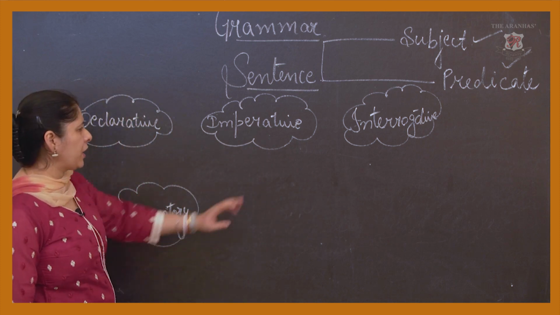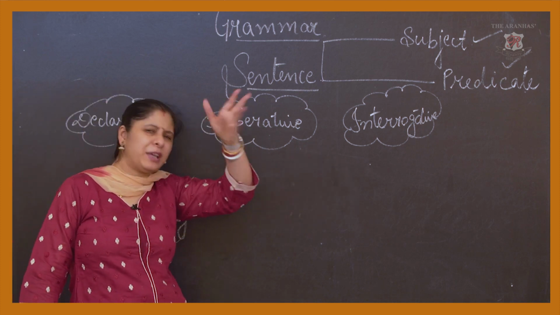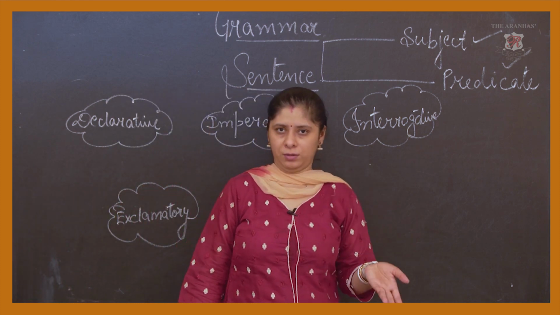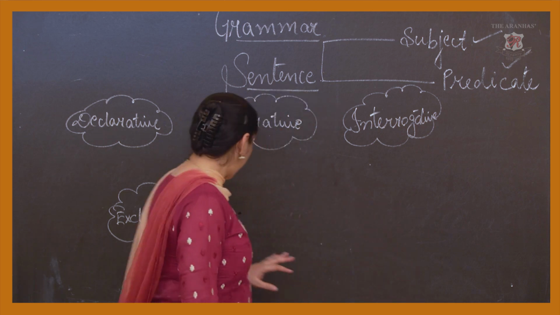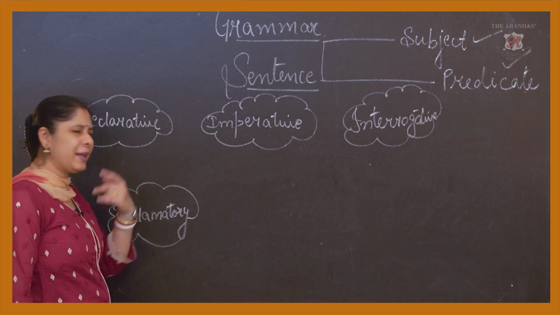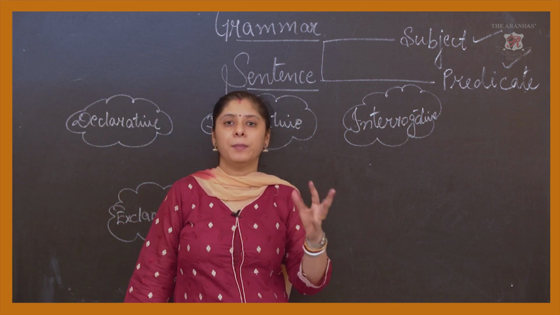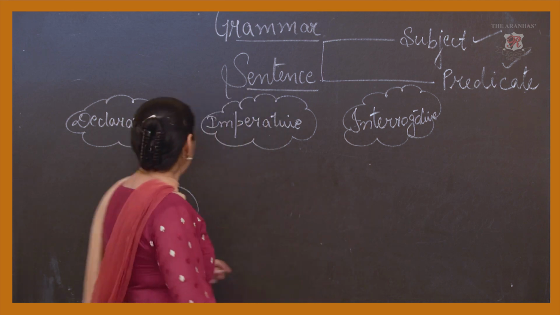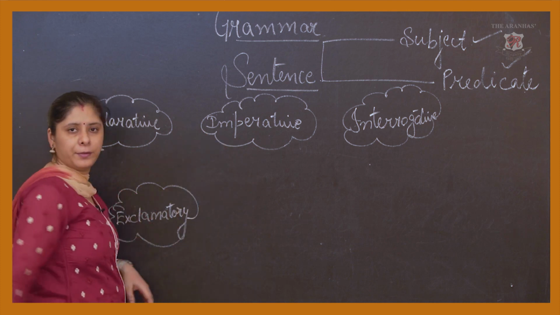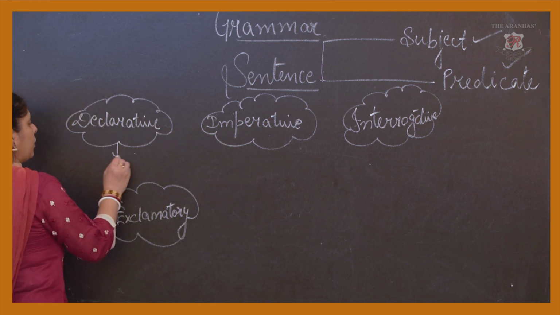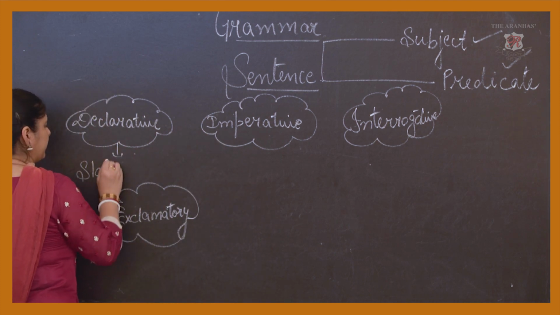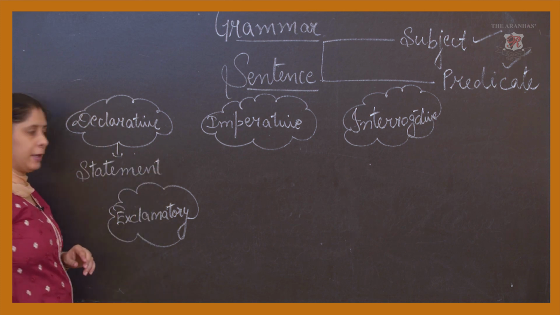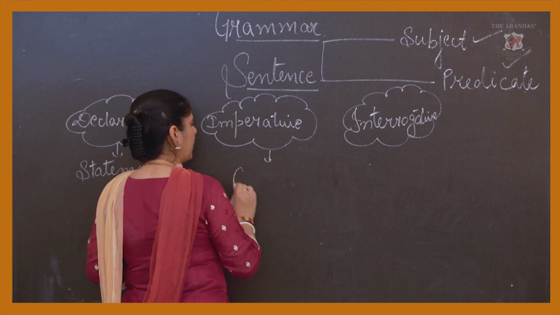Now, what are all these? If I talk about interrogative, quickly we can come to the conclusion that it is talking about some question. If I talk about exclamatory, quickly we can remember that some exclamatory mark is there. Then what is declarative and imperative? The declarative is your statement. Imperative is your command.